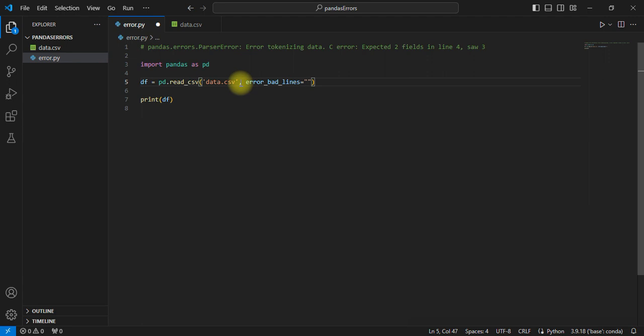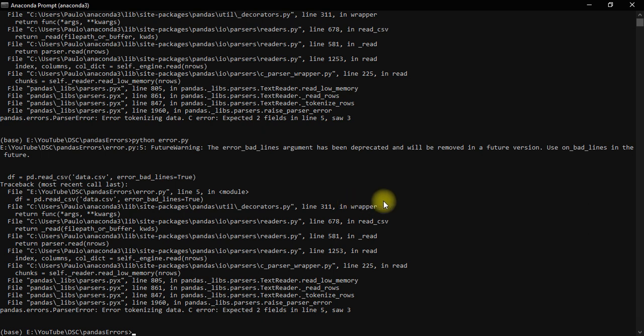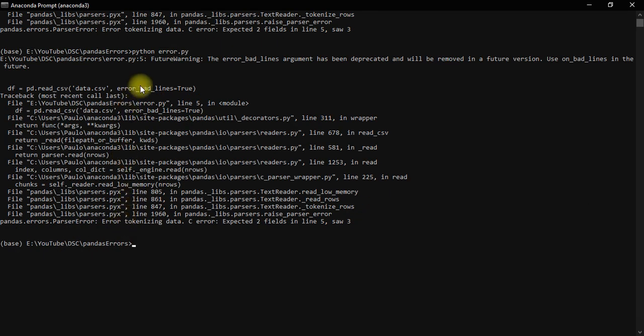Whenever you have the error of the bad lines, you will have to skip them, but it will depend on the value you are going to give this attribute. If you give this attribute the value True, it's not going to solve the problem. It's going to throw the error. Maybe you are running a program and you want to find out if the file has bad lines, so you can pass error_bad_lines as True.